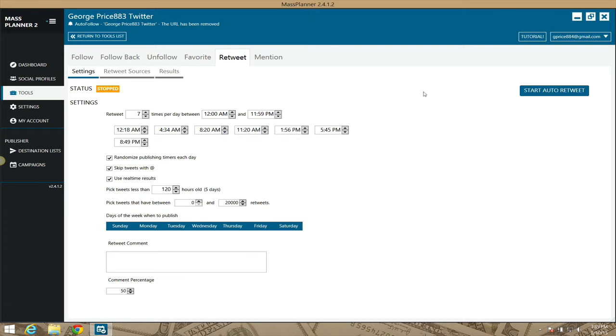All right, so that's the retweet feature or module. I was going to say method, module for Mass Planner.